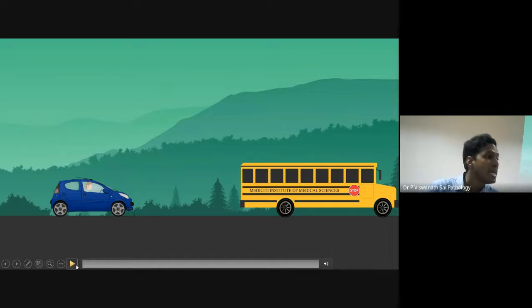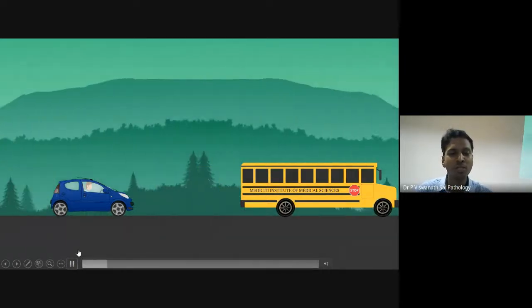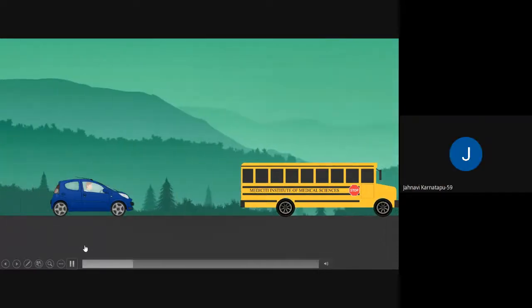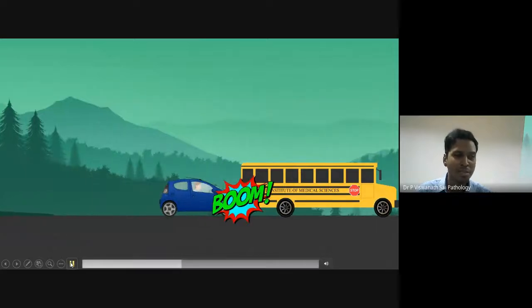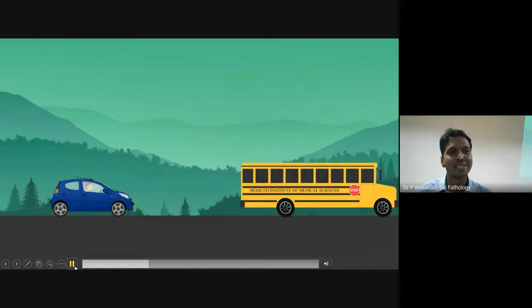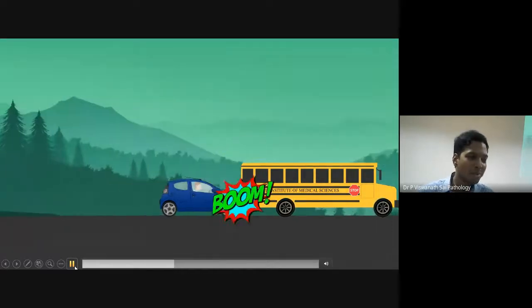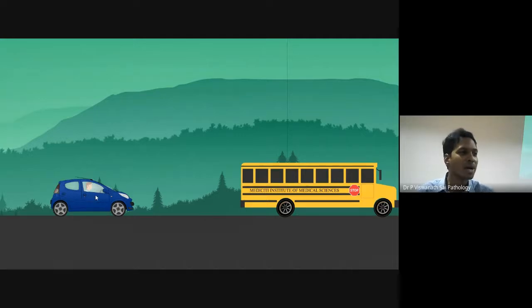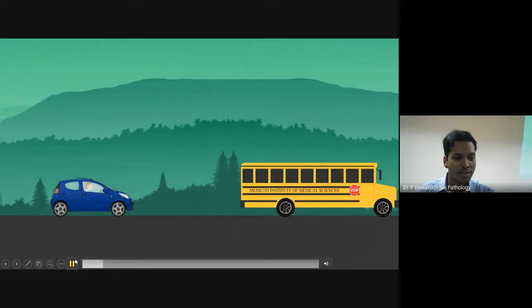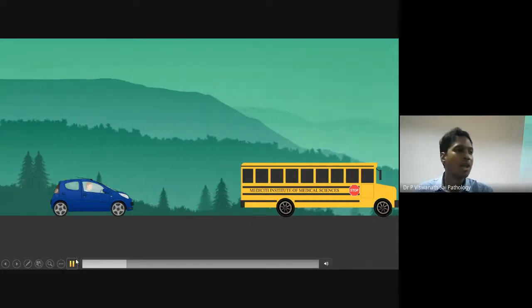Now you are not using any brake. You are overusing the accelerator. What can happen if you don't use the brake properly? Accident. The car can hit the bus. Nothing will usually happen to the bus, but your car will be destroyed. I told you, this is a cheap car also. Even worse, you can get injury. So the idea is when you use only accelerator, you will have a problem.